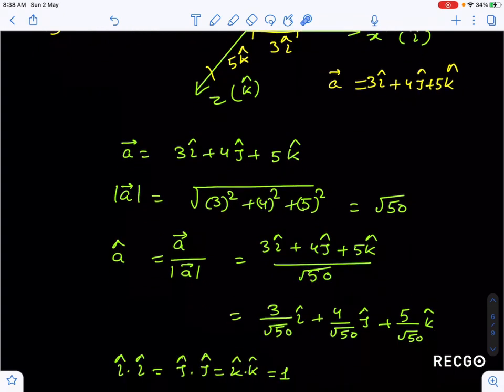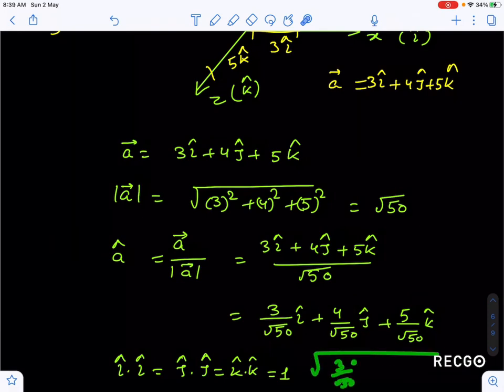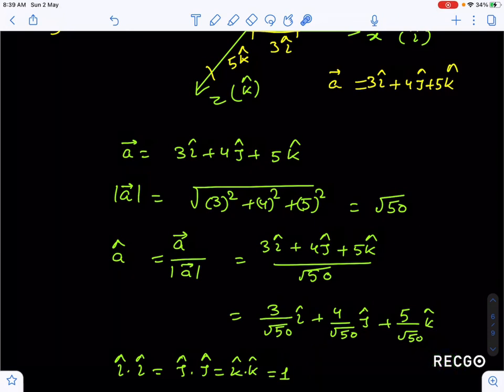So you will see 3 by root 50 I cap, 4 by root 50 j cap, 5 by root 50 k cap. This is a unit vector, because if you calculate the magnitude, 3 by root 50 whole square plus 4 by root 50 whole square plus 5 by root 50 whole square, unity magnitude will come. So this is a unit vector.